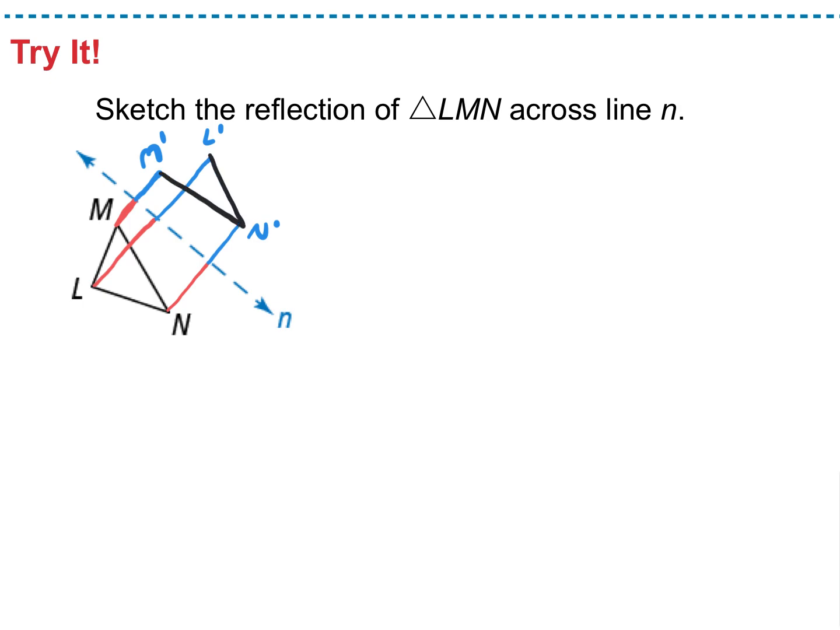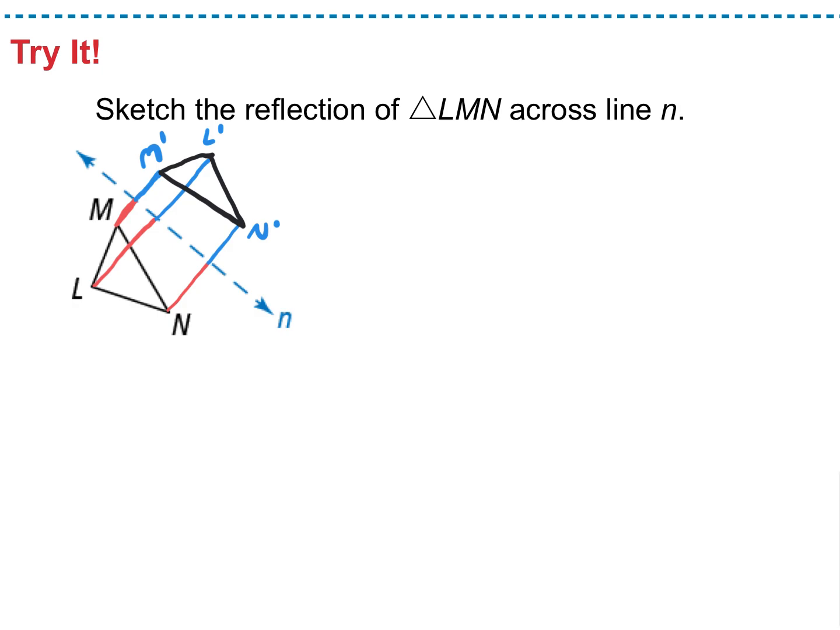How can you check if you did it correctly? They should be the same size, and they should be the same distance away from the line of reflection. So it should stay the same size, should stay the same exact shape.